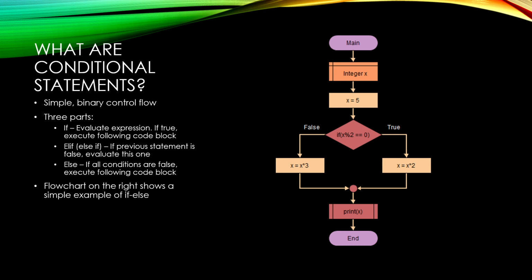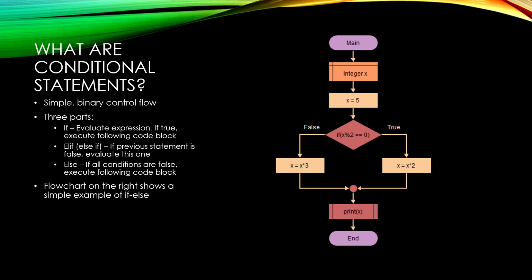And it contains 3 separate types of block. Now we're introducing blocks. So this is going to introduce a particular kind of syntax that you need to be very careful with. So the 3 types of block headers we have are first your if statement. This is always the first one that is checked. That condition is evaluated. If it is true, the code contained within the if block is run. If it is not, then it's skipped.